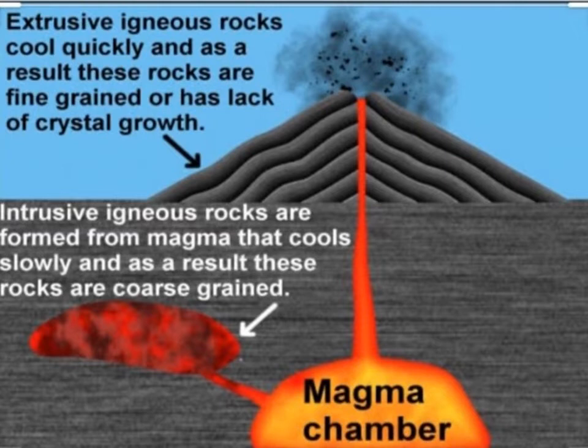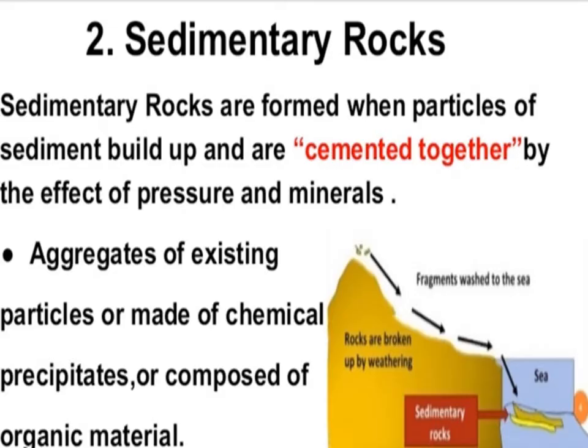This diagram clearly shows the extrusive and intrusive igneous rocks. And here is a magma chamber. Intrusive igneous rocks are formed from magma that cools slowly, and as a result these rocks are coarse grained. Extrusive igneous rocks cool quickly, and as a result these rocks are fine grained or have a lack of crystal growth.